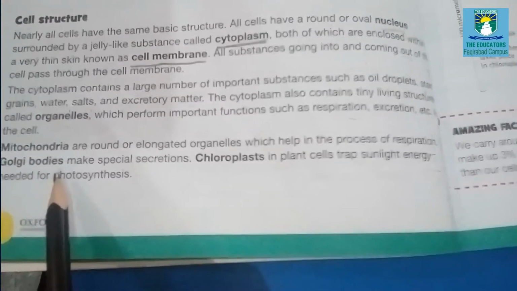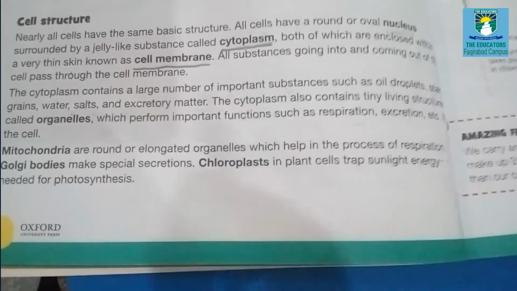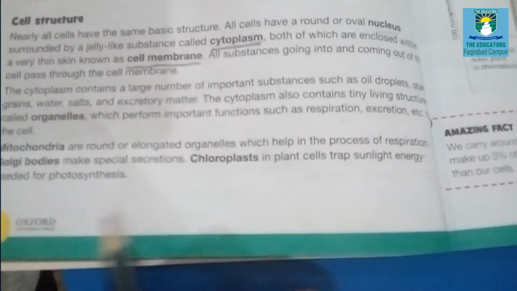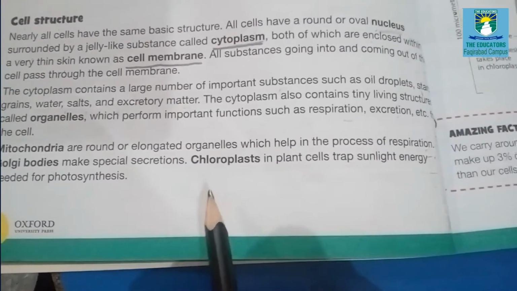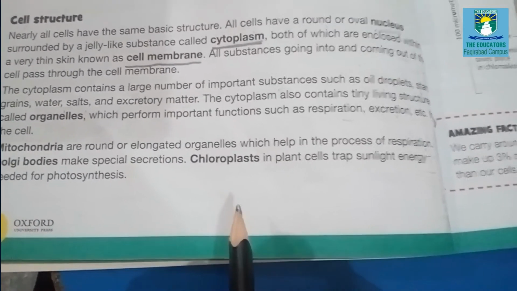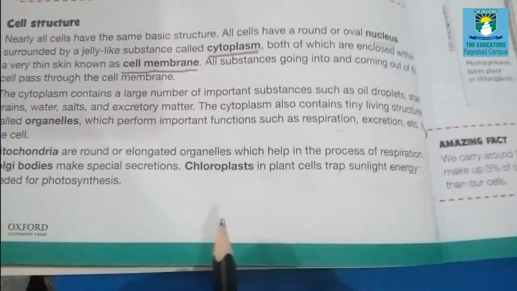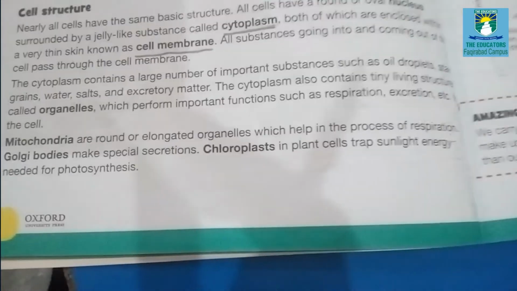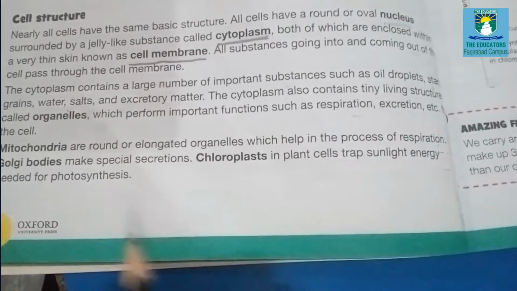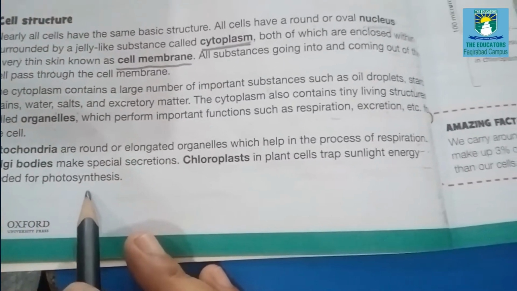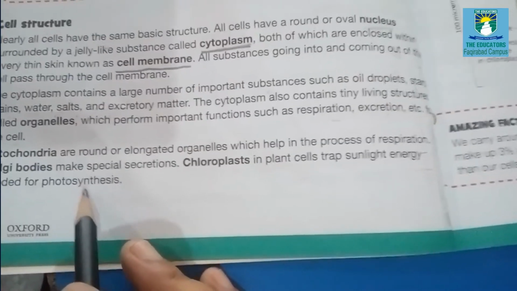Golgi bodies help in making special secretions. Chloroplasts in plant cells trap sunlight, and this sunlight is needed for photosynthesis. Photosynthesis is a process in which plants make their own food. Next page, page number 5.